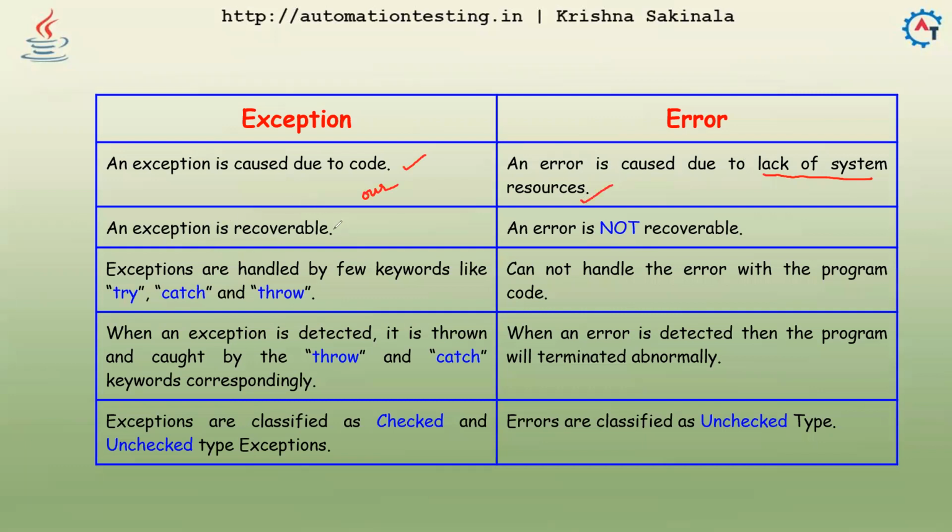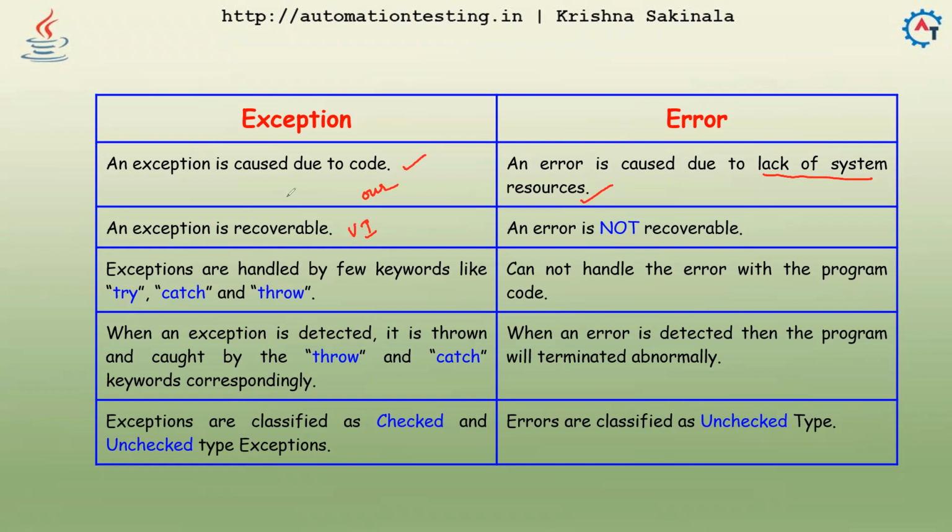An exception is recoverable, a very important point. An exception is recoverable, an error is not recoverable. That is what we are talking about, exception handling. We can handle the exception, and because of that we are discussing exception handling, which means we can recover that scenario. An exception is recoverable, but an error is not recoverable. So we cannot do error handling; we can do only exception handling.